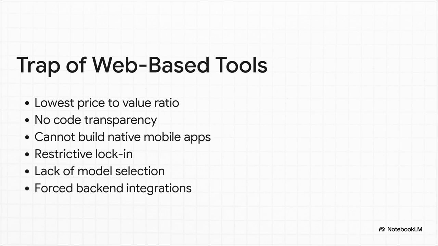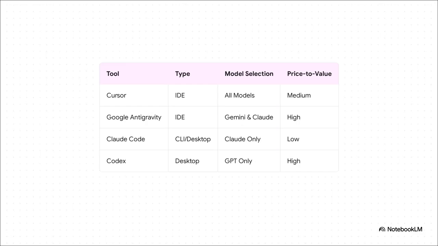They hide the actual code from you, which means zero transparency and zero real technical learning. Plus, you get locked into forced back-end integrations and entirely lose the freedom to choose your preferred AI models. If you want to be a real builder, you absolutely have to move past these web-based restrictions. So, knowing exactly which tool to reach for is half the battle.